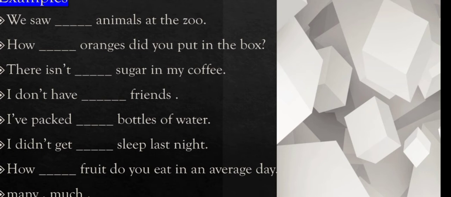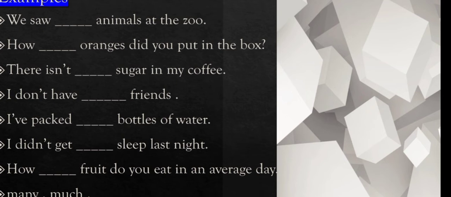The next one is, how dash oranges did you put in the box? Here you have to use many or much? Many. And the sentence will be, how many oranges did you put in the box?